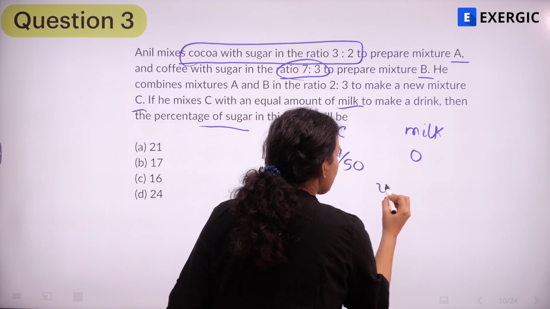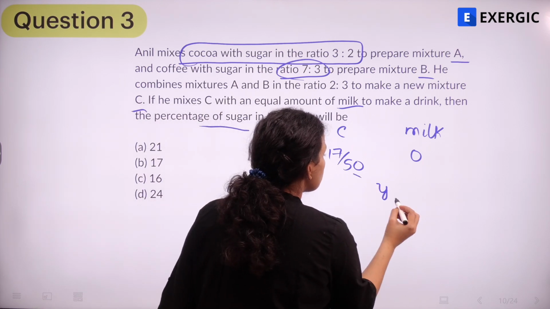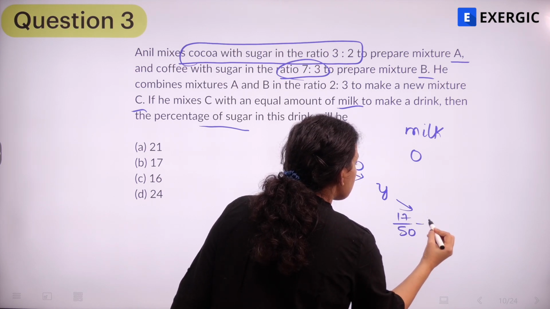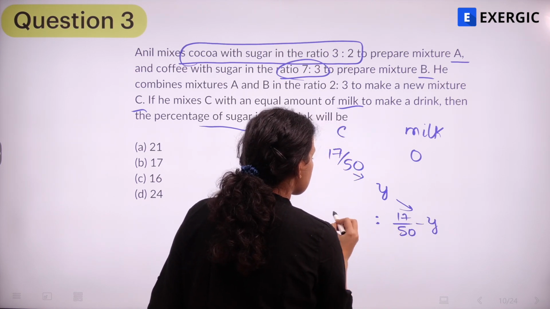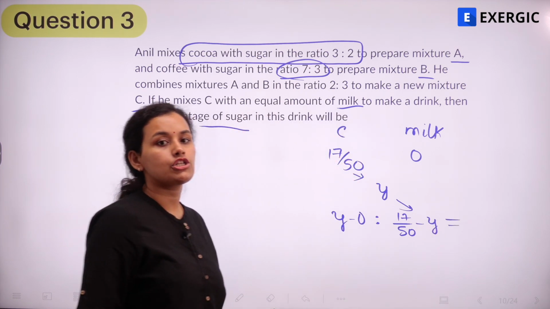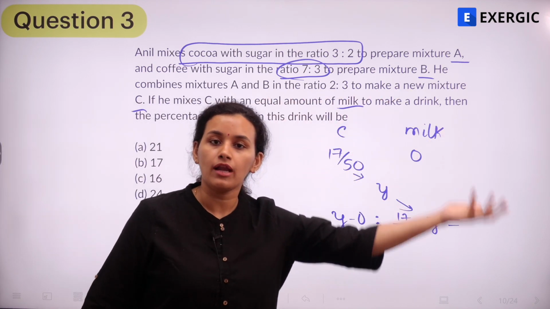Suppose Y is the final amount of sugar that we are looking for. So again, you can use alligation and this will be, let's say, 17/50 minus Y, and this is Y minus 0, right? And what is this ratio? This ratio is nothing but 1:1 because C has been mixed with an equal amount of milk.